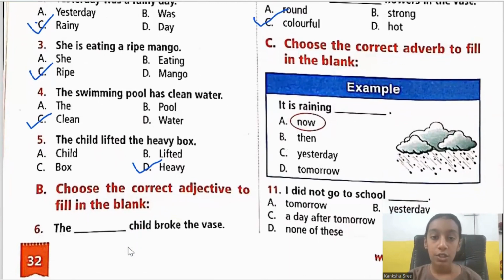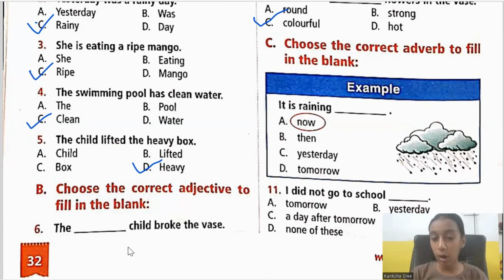Next. Coming to adverbs, choose the correct adverb to fill in the blank. It is raining. Raining is present. Raining ends with the ing form. When does a word generally end with ing form? It ends when it is in present. So it is raining now. You can't say it is raining yesterday. When it is, it comes in present tense.